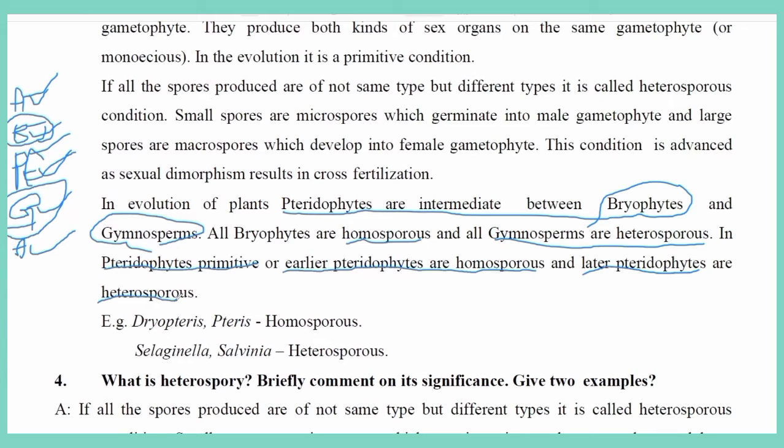Examples for homosporous pteridophytes: Dryopteris and Pteris. Examples for heterosporous: Selaginella and Salvinia. Selaginella and Salvinia, you have to keep in mind, are most important for examination.